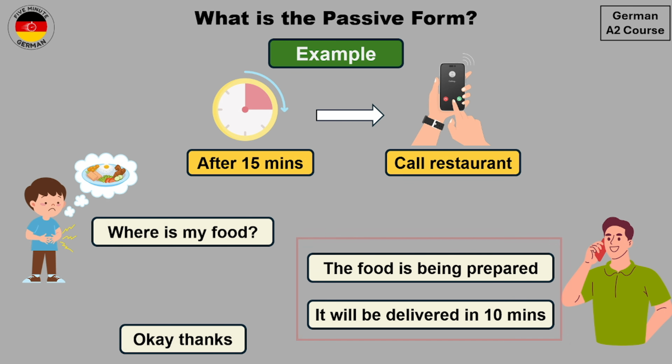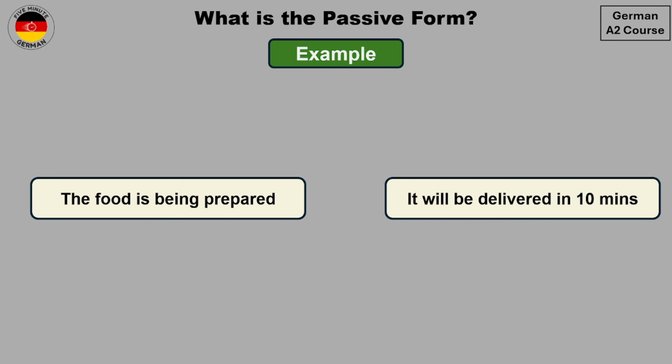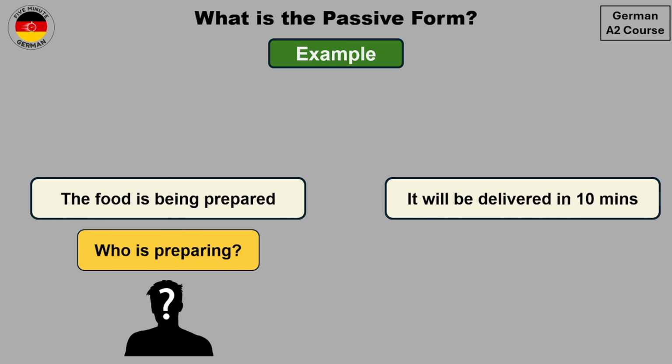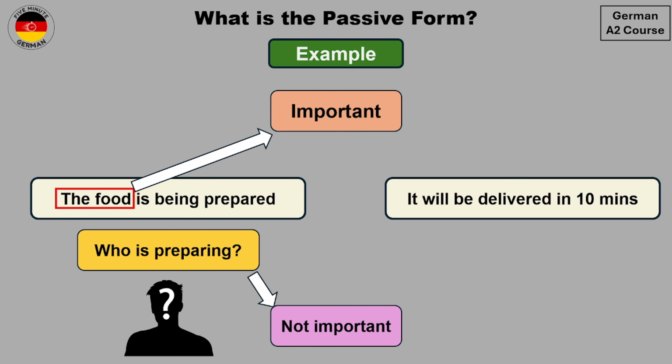Now let's take a look at these two sentences over here because these are a little bit different. So in the sentence, "the food is being prepared," we don't know who is preparing the food. So we have no information about the person who is doing the action. And the reason is that this is not important, because when you called the restaurant, it was not important for you who was cooking the food. The thing which was important for you was the food.